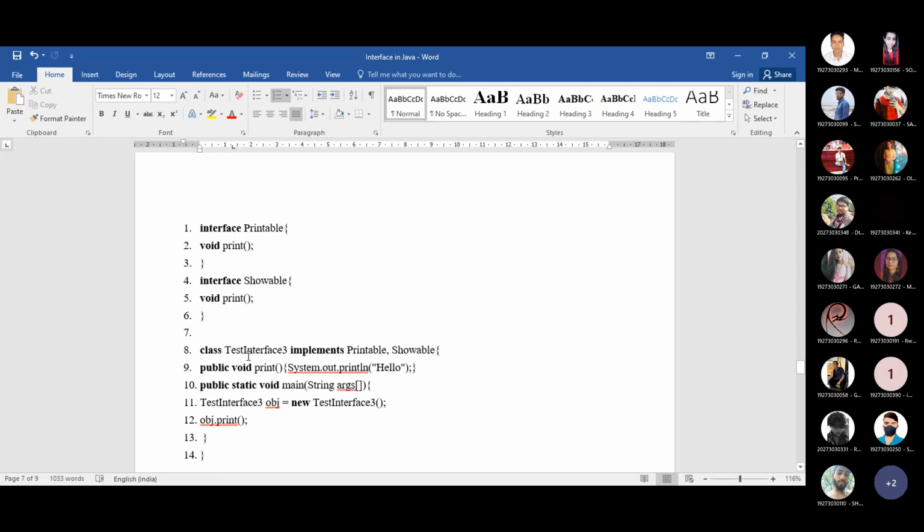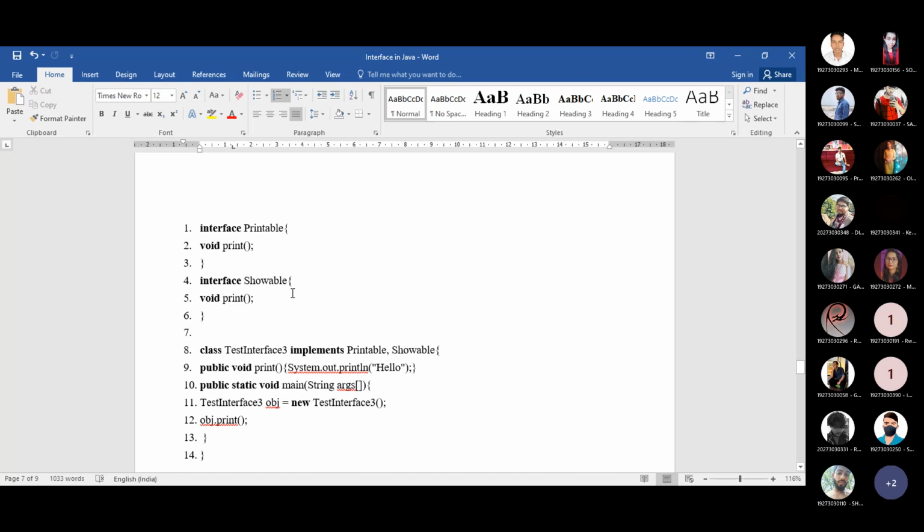So whenever a particular class, here it is written test interface C, implements these two interfaces, there is no specific instruction for the print method, so this particular class can implement the print method in its own way. That means it can write hello as well as welcome, whatever be the message or other instructions, not restricted. There may be another set of instructions. So this is the real life example that provides you the concept of multiple inheritance whenever you are using interfaces.